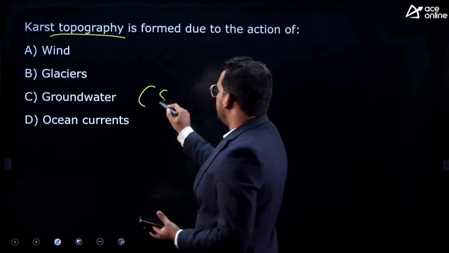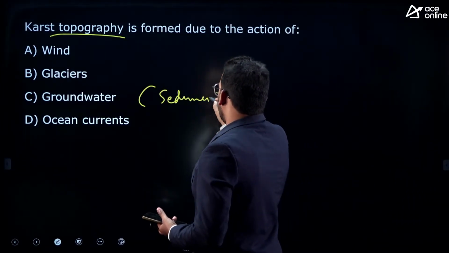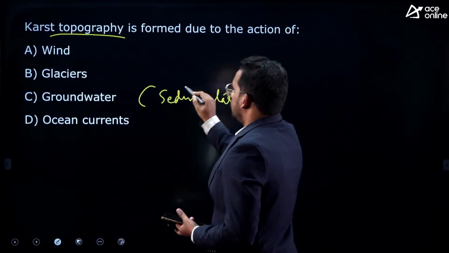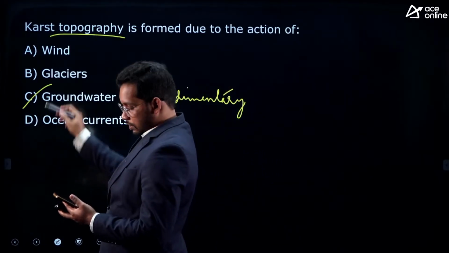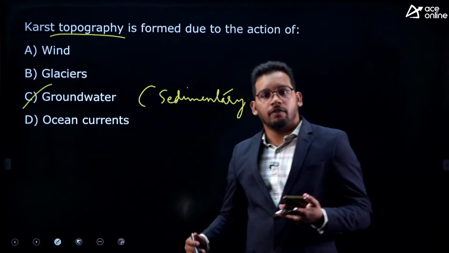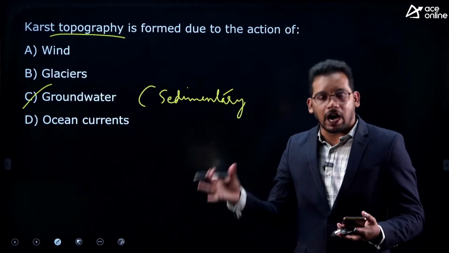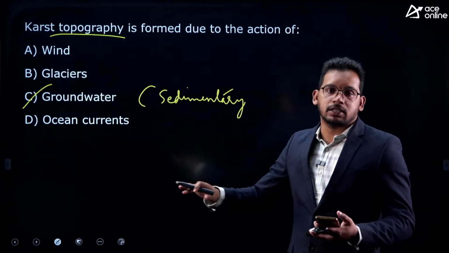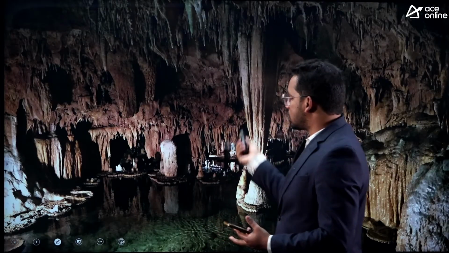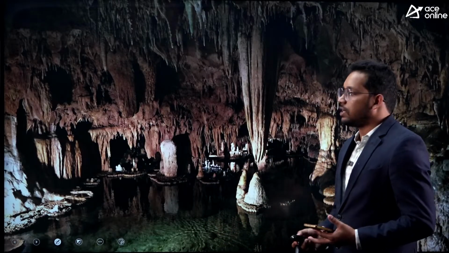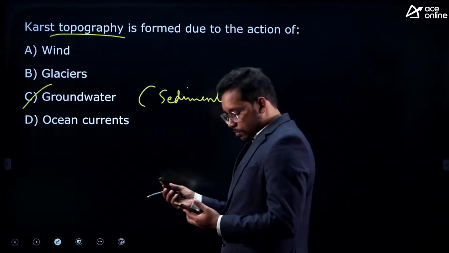These are filled with sedimentary deposits, right? So the answer is groundwater. Underground caves, when the river flows in the soft consolidated underground, it carves out, it breaks and then leads to the formation of this kind of topography. This is called karst topography, formed by groundwater.